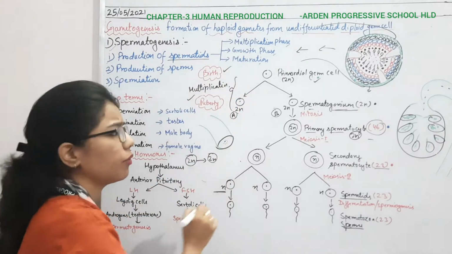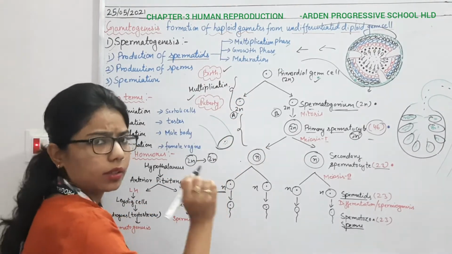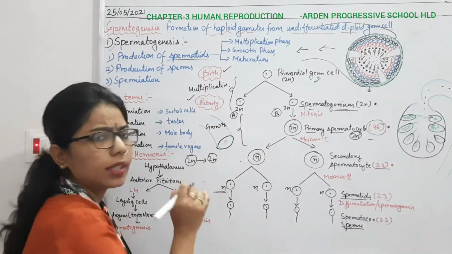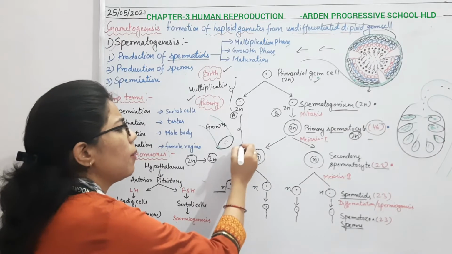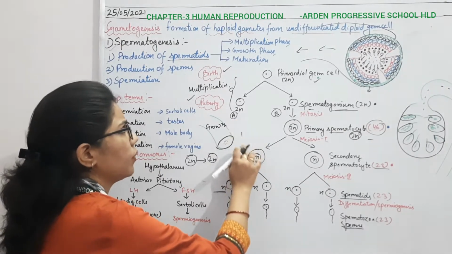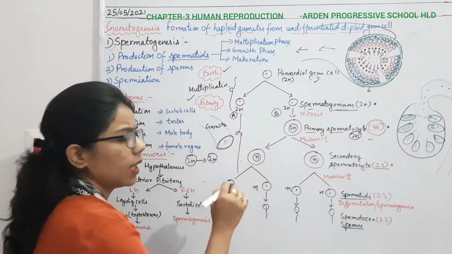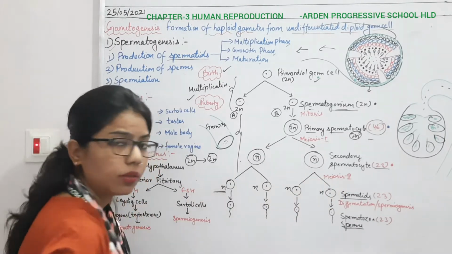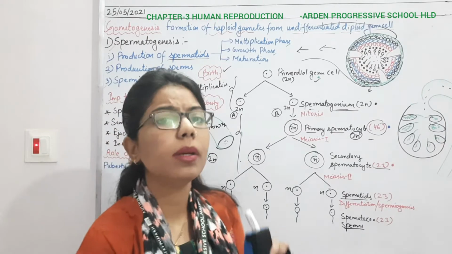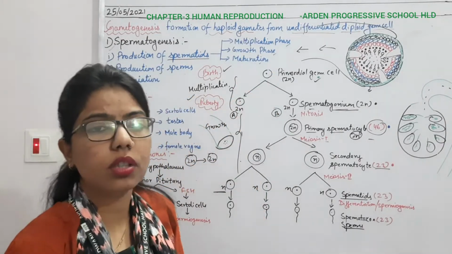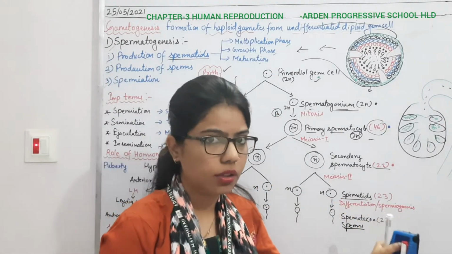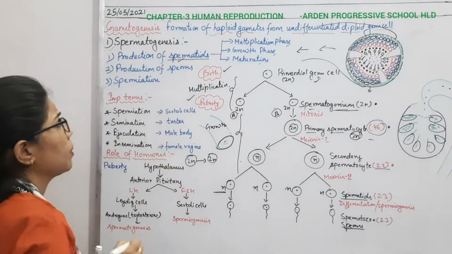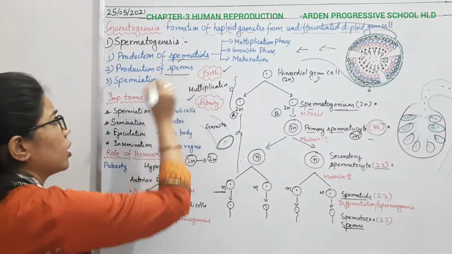After the multiplication phase, there will be the growth phase. After the growth phase, there will be the maturation phase. In the growth phase, up to here we can say it is growing and growing, and after that comes the maturation phase. In the maturation phase there will be some changes. After the maturation there will be the differentiation.